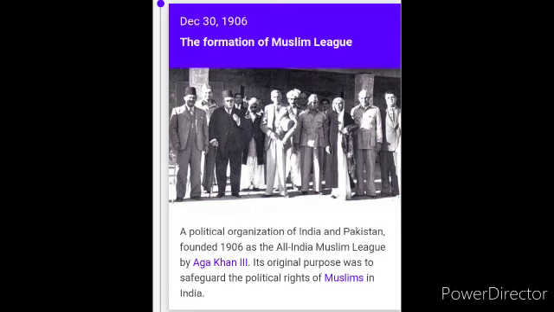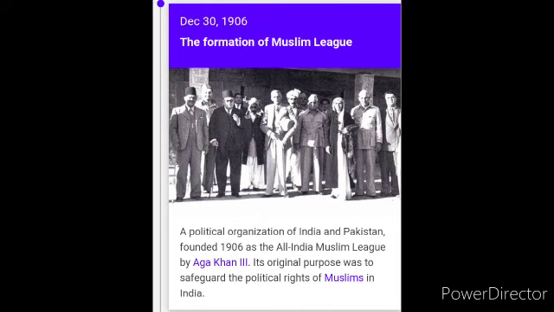The next event took place on December 30, 1906: the formation of the Muslim League, a political organization of India and Pakistan founded in 1906 as the All India Muslim League by Aga Khan III.